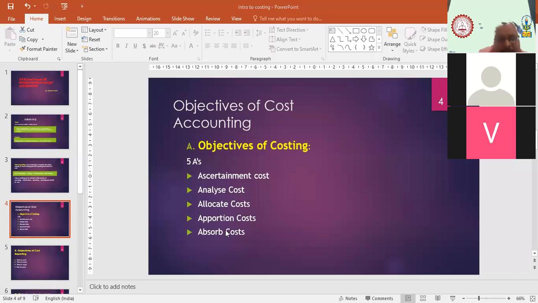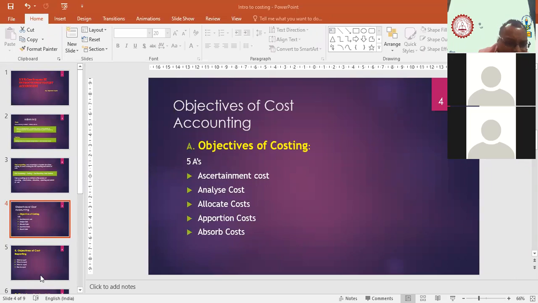Next one is absorb cost. Absorb cost means finding out the cost per unit. For example, if in a particular department I have produced 10,000 units, and for producing those 10,000 units you have incurred 1 lakh rupees, what will be the cost for 1 unit? It will be 1 lakh divided by the units produced. Simple. Whatever expenses you incurred in a particular department, we divide by the number of units produced in that department. Whatever answer we get is the per unit cost. That is the meaning of absorption. All possible expenses we have to recover here.